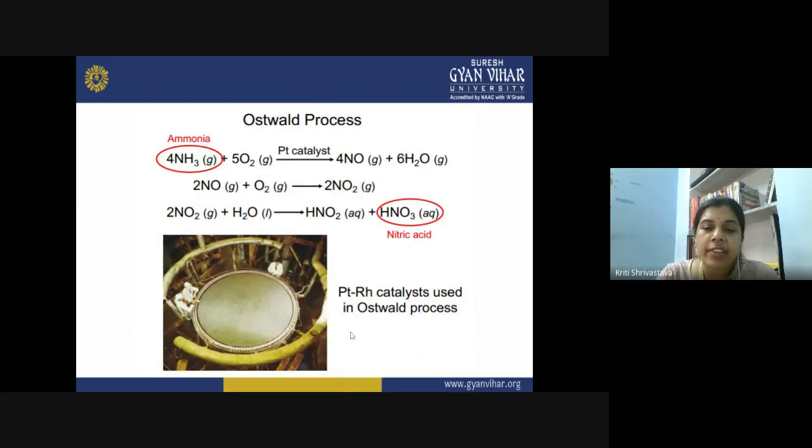Another good example of a catalyst is the Ostwald process. The Ostwald process is a heterogeneous catalysis in which ammonia is converted into nitric acid in the presence of a platinum catalyst. You can see that this conversion of ammonia into nitric acid takes place through a series of reactions. Three elementary reactions are involved. First, the ammonia is converted into NO, then NO is converted into NO2, and finally it is hydrolyzed to form nitric acid. So here the platinum rhodium catalyst is used in the Ostwald process, and that is how the reaction takes place.